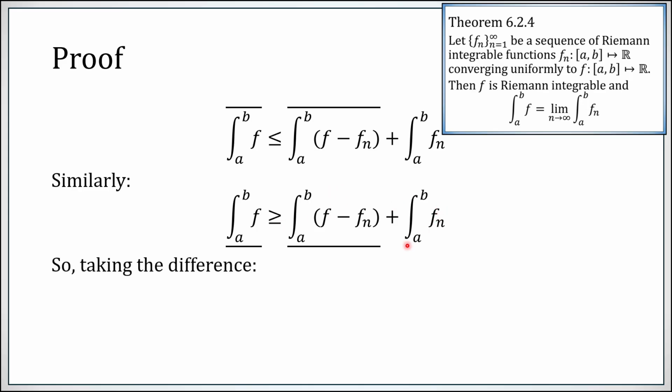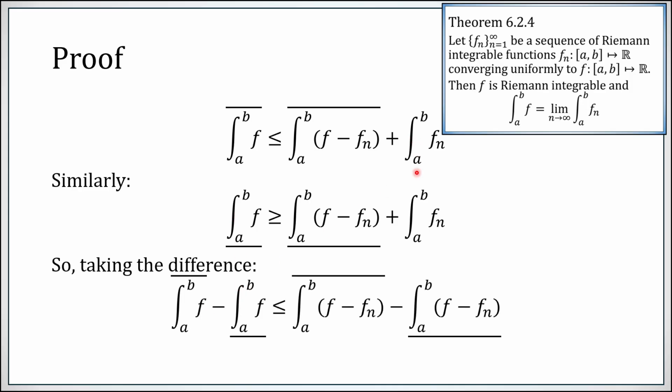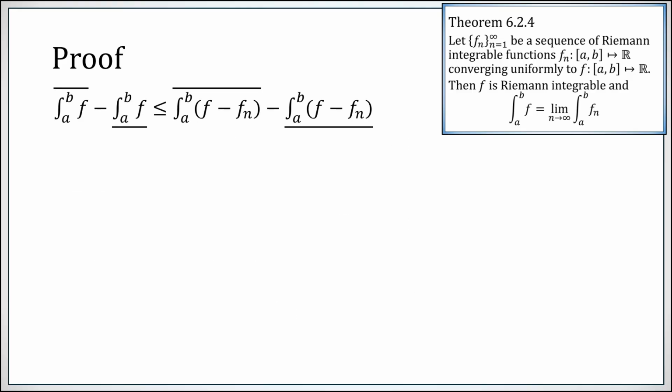Great. But now we take the difference of the upper minus the lower. These terms cancel out, and we see that the upper integral minus the lower integral is less than or equal to the upper integral of the difference minus the lower integral of the difference. So that's what we have, right? The difference between the upper and lower integral of f is no larger than the difference between the upper and lower integral of f minus fn.